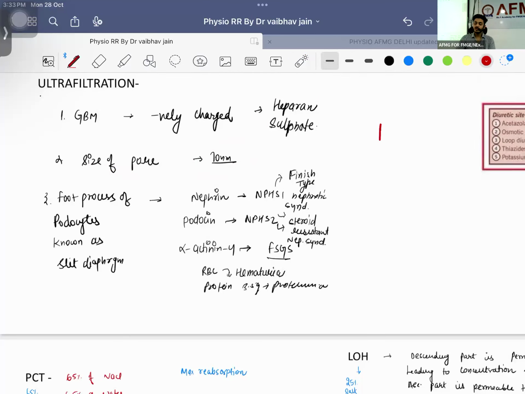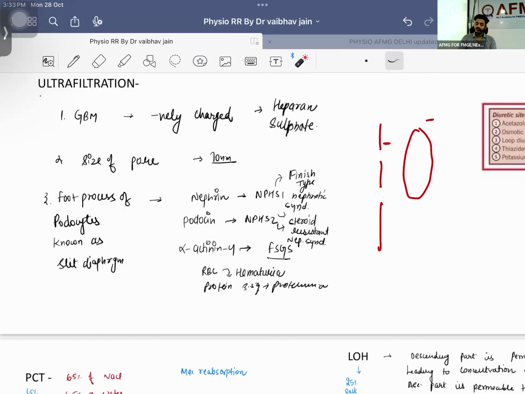Suppose this is your glomerular basement membrane and this is your plasma protein. So first thing, this is negatively charged. Proteins are always negatively charged. So is it going to pass through it? Negative and negative will repel each other. It is not going to pass. Second thing, the size is already large, so it is not able to go out.